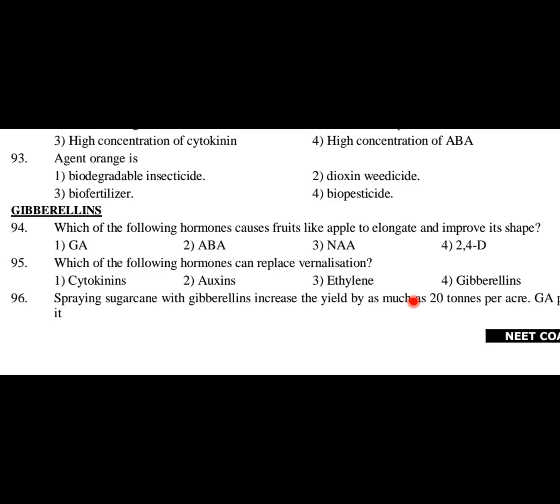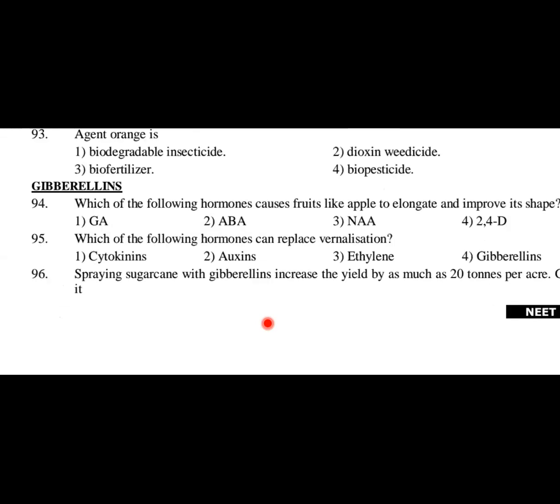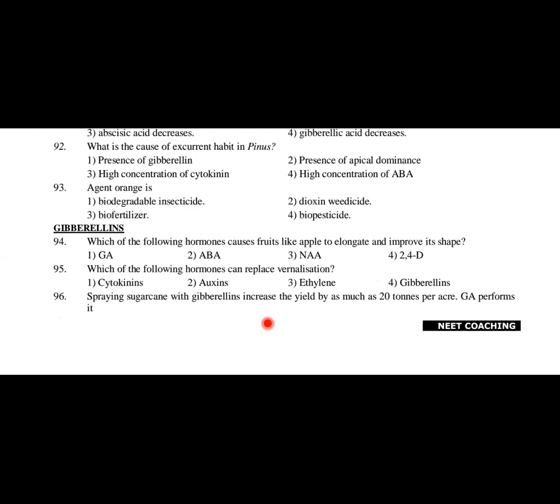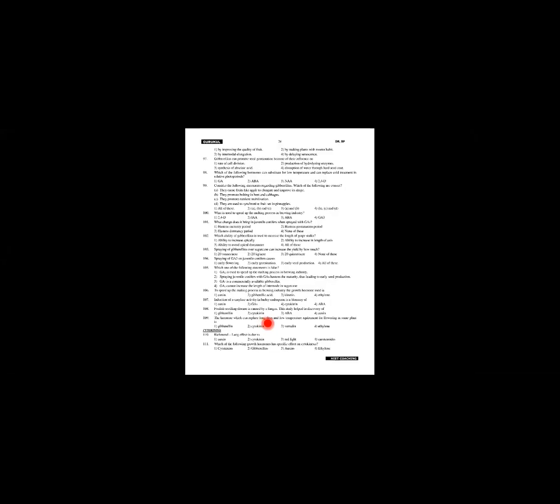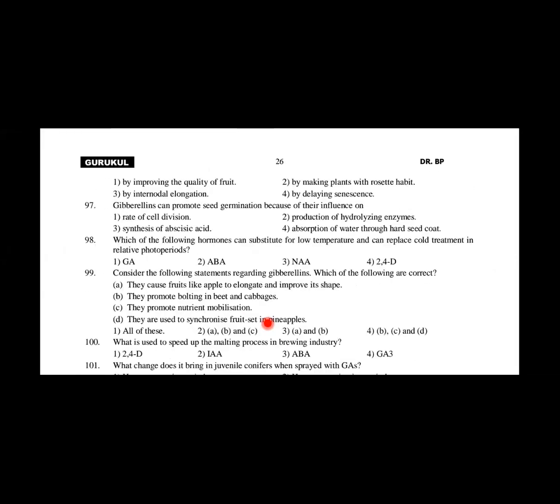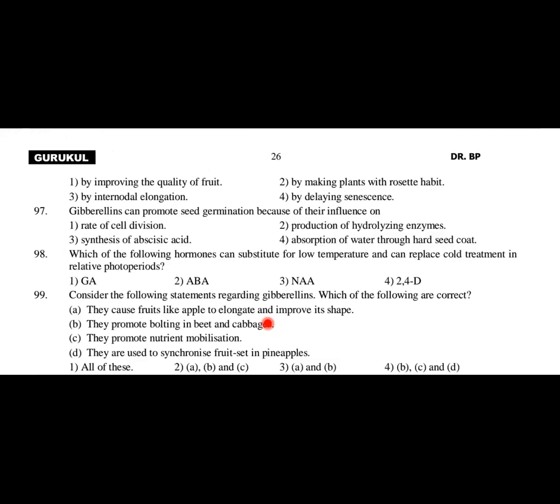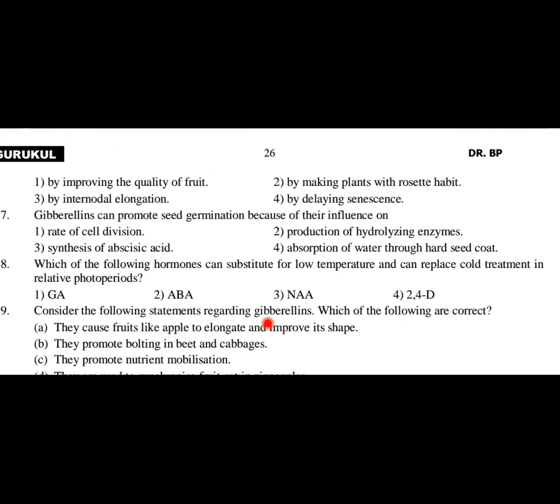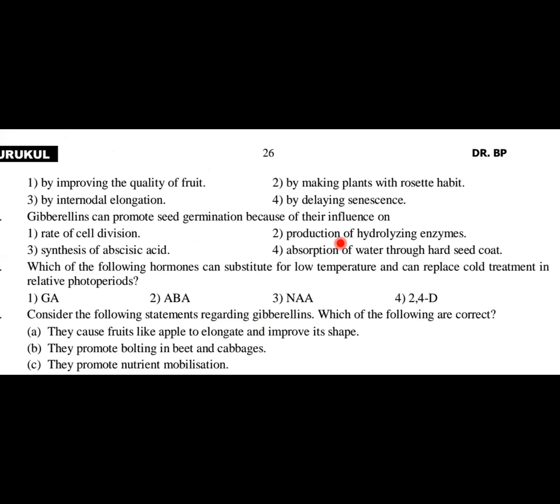96. Spraying sugarcane with gibberellins increases the yield by as much as 20 tons per acre, and gibberellic acid performs it. So how it is going to happen is asked here. Let us see the options by going to the next page. How is it done? By improving the quality of fruit, by making plants with rosette habit, by internodal elongation, by delaying senescence. So what is the answer here? Option number 3, by internodal elongation.